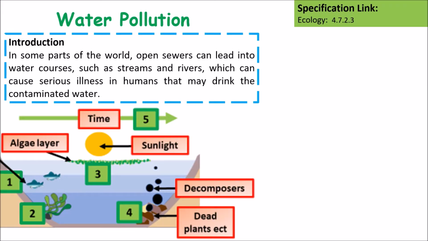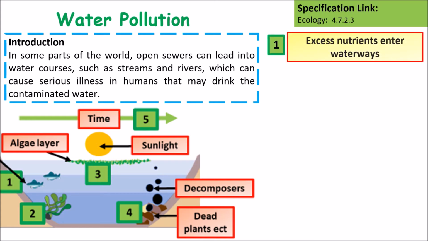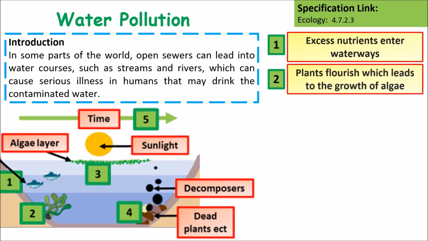In some parts of the world, open sewers can lead straight into water and streams. Another main problem is when nutrients from fertilizers spread into watercourses, causing eutrophication. This process takes the following steps. We start off with excess nutrients entering the waterways. Plants flourish, which leads to a growth of algae.